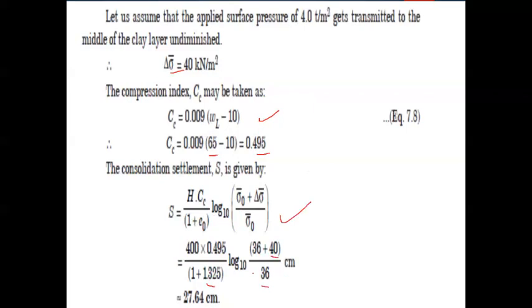If you substitute and calculate, the final answer will be 27.64 centimeters, which is the consolidation settlement. So this is the problem.